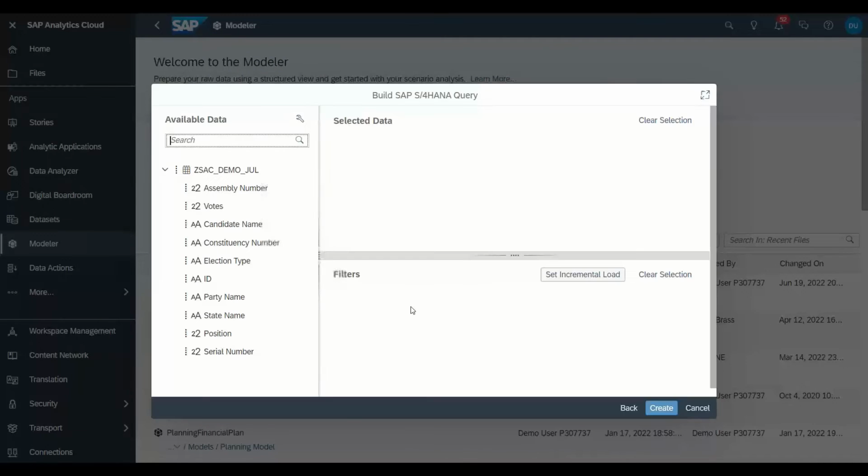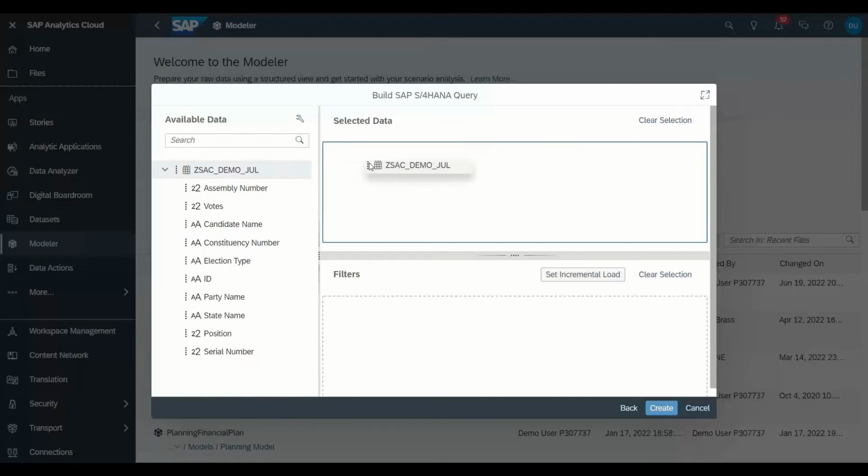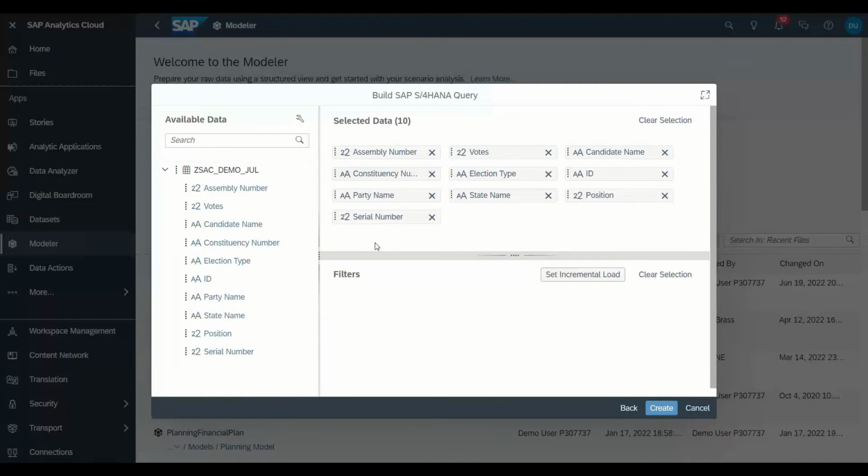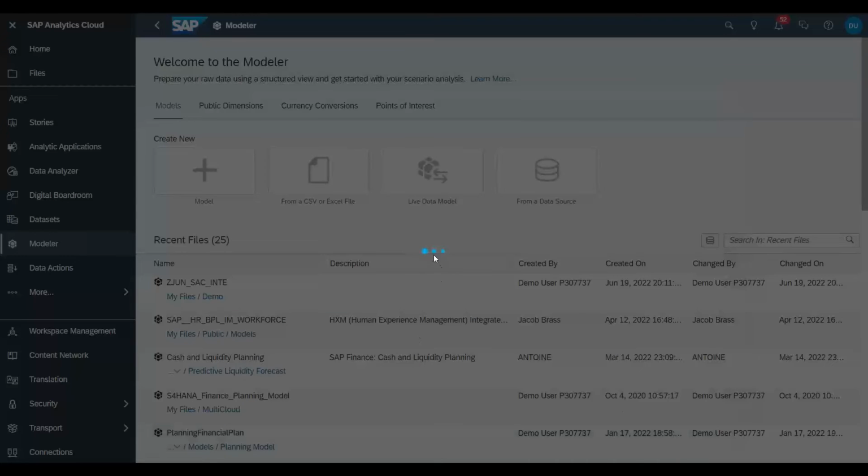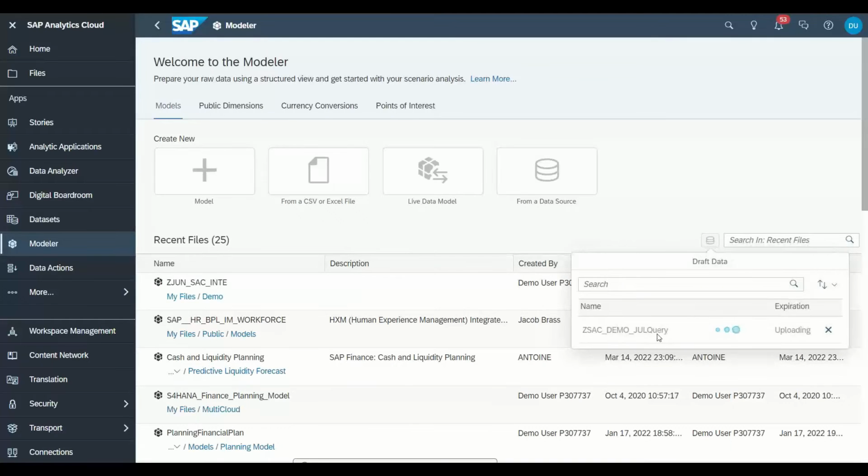And now it fetches the metadata information about all the fields I have in my data model. You can see assembly number, number of votes, candidate name, constituency, and all the data. I would like to build this dashboard for the Election Commission of India and help them analyze the election results faster, or maybe for a news channel. So I just drag and drop every field and click on create. This process now starts fetching the data from our S/4HANA system right into SAP Analytics Cloud.